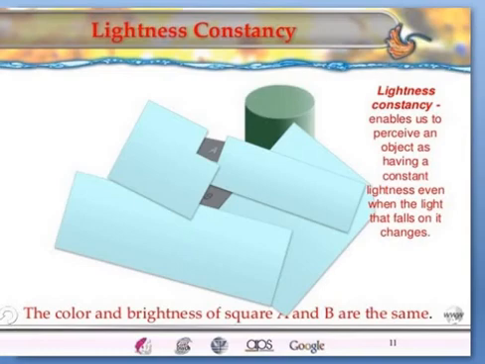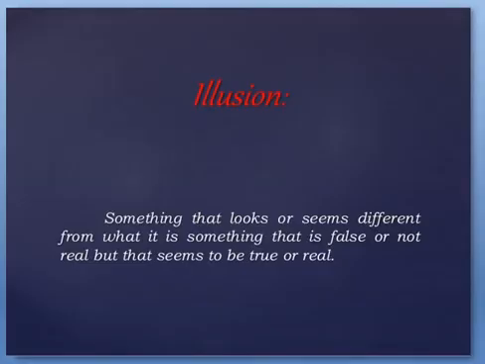For example, the surface of a paper which appears white in the sunlight is still perceived as white in the room light. Similarly, coal that looks black in the sun also looks black in the room light. That is brightness or lightness constancy. The color and brightness of squares A and B are the same, as you can see here. So it enables us to perceive an object as having a constant lightness even when the light that falls on it changes.